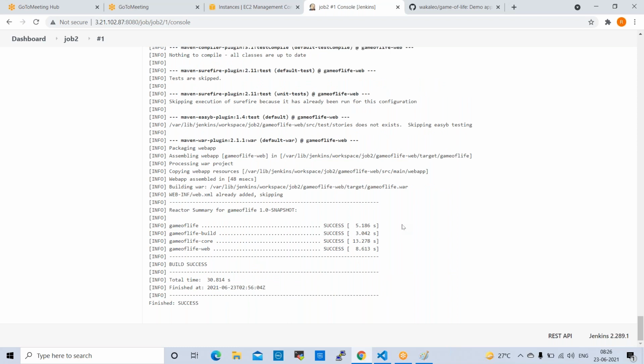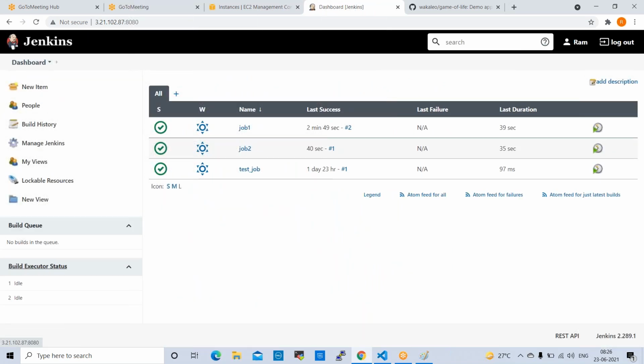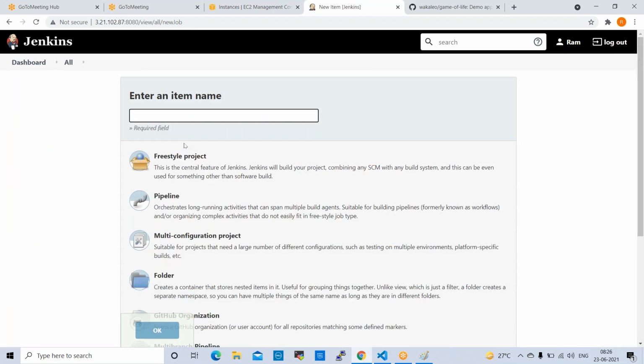Yeah, build is success here. Job 2 also. Next, third one also you can create. New item, job 3, freestyle project. Okay.